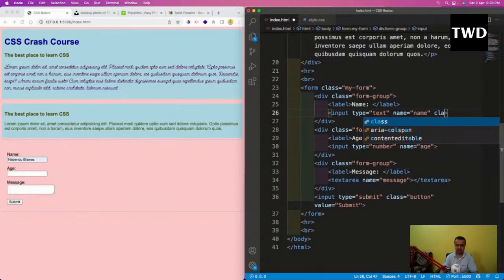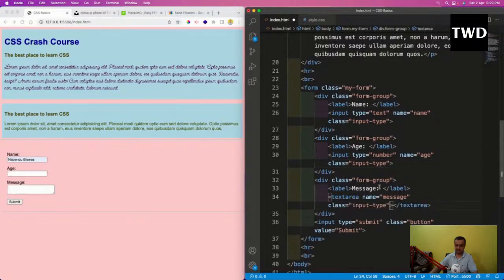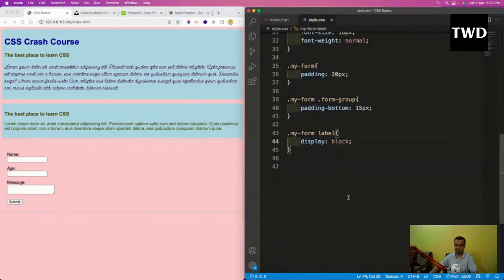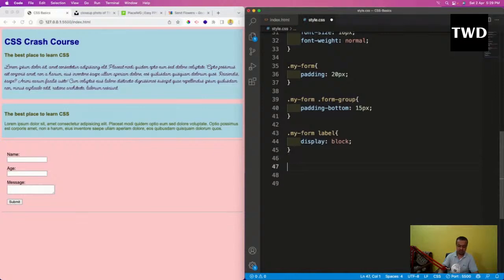I'm using one class at multiple places, so class equal to input-type. Then dot my-form dot input-type, first I will do the padding as 8 pixel.